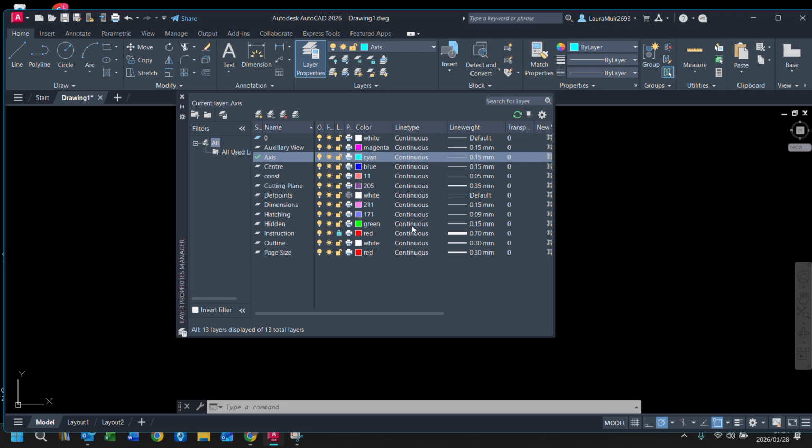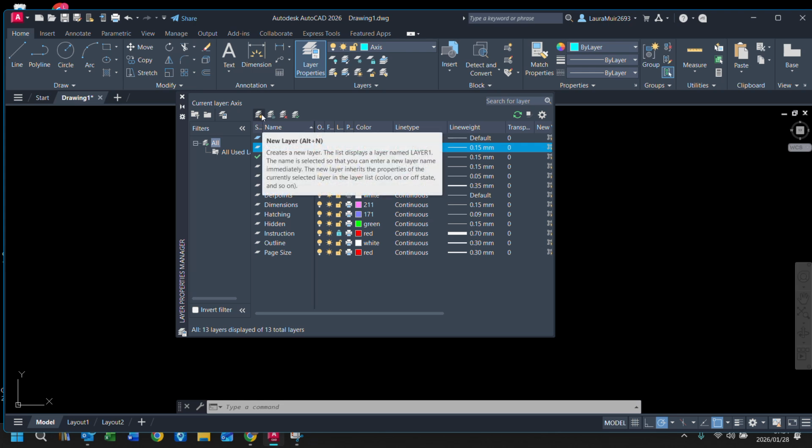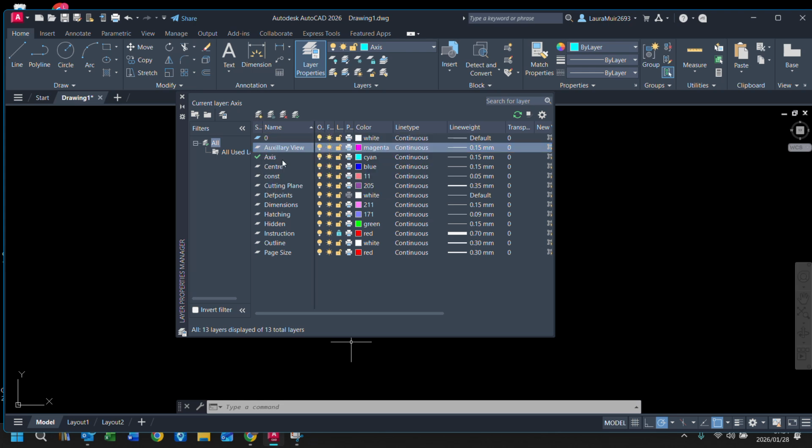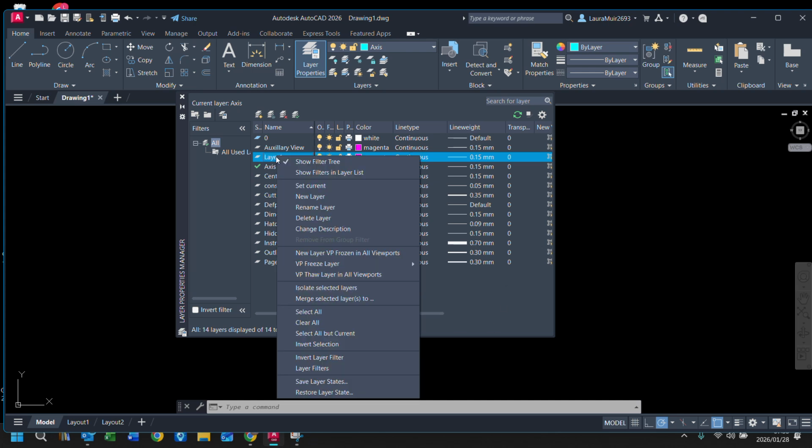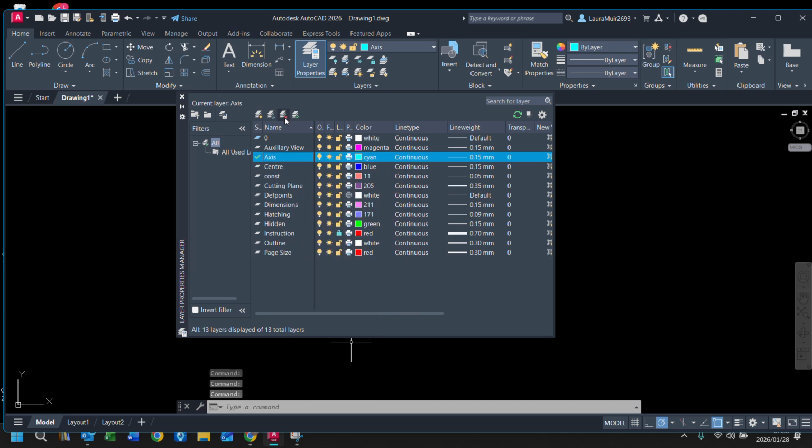Right. Sorry, I cheated. But we're going to start off. We've got auxiliary view. So what you're going to do is go here with the little thing that's got a little star, and click on it. You're going to type auxiliary view. So let me add a new one. Right, so you would type auxiliary view. Sorry, I just want to remove that layer now because I've already got it.